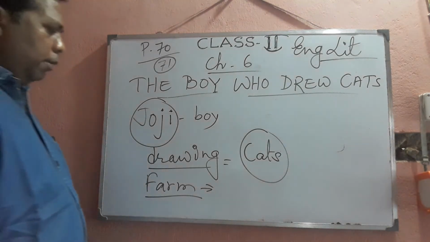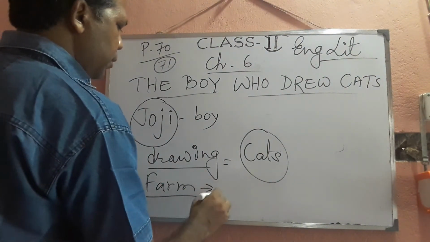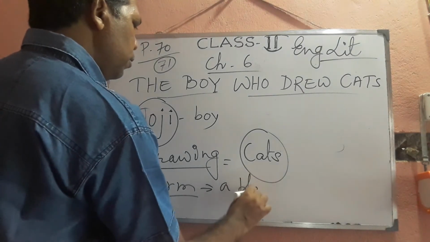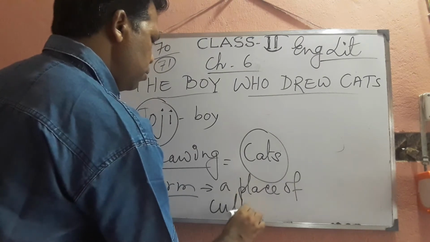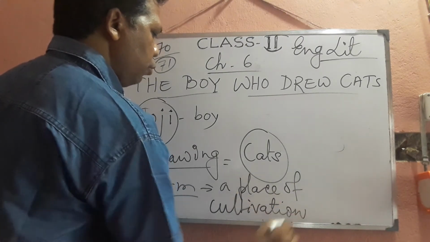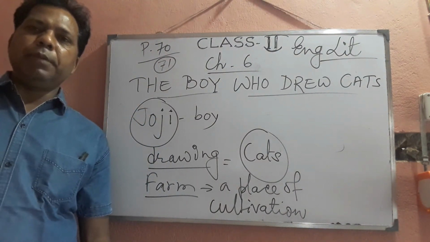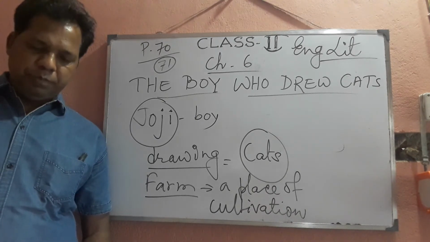So it is a very big area. So a farm is a place of cultivation. Different types of crops are cultivated, or different types of vegetables are produced or planted in the farm.